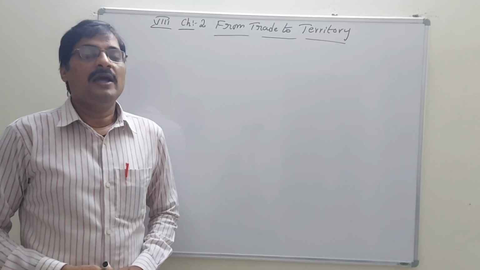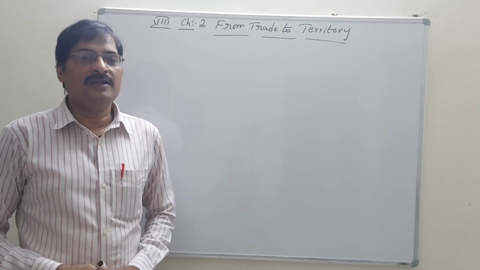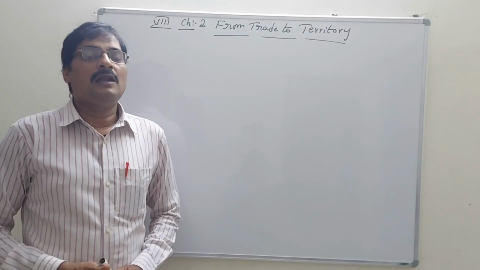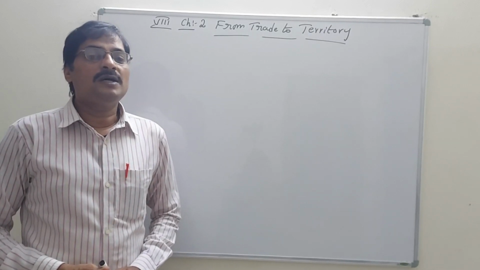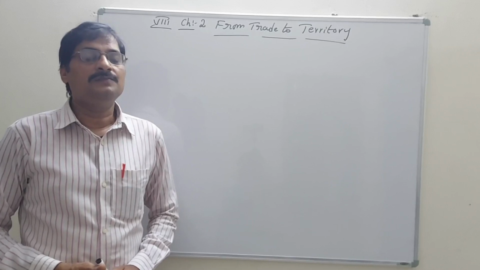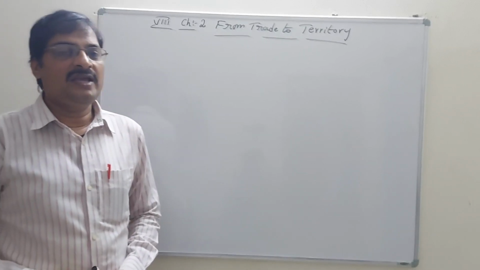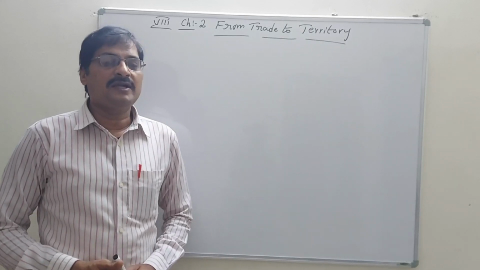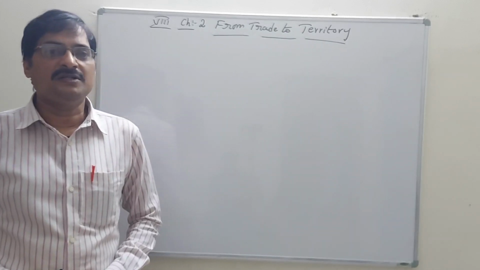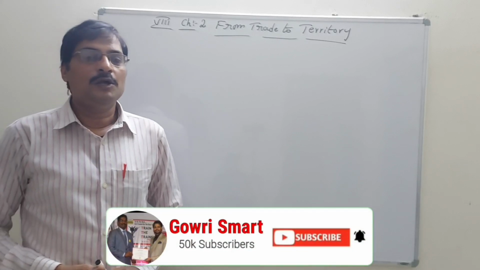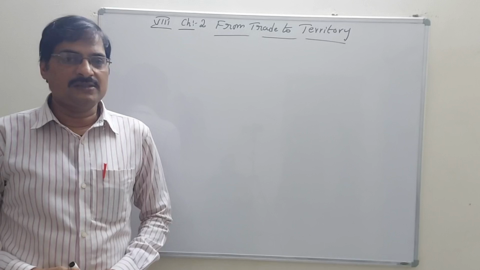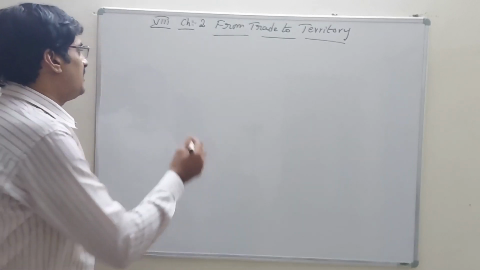First point: in the year 1607, the last Mughal ruler in our country, Aurangzeb, gave the chance to the Britishers, the England people, to come into our country and do tradings.